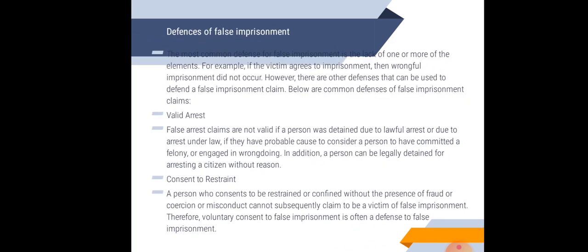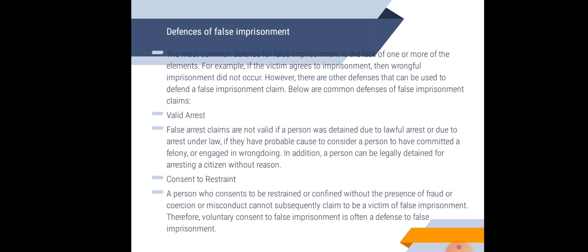The most common defense to false imprisonment is the lack of one or more elements. For example, if the victim agrees to the imprisonment, then wrongful imprisonment did not occur. However, there are other defenses that can be used to defend a false imprisonment claim. Below are common defenses. First, a valid arrest. False arrest claims are not valid if the person was detained due to an arrest under law, such as when there is probable cause to consider that a person has committed a felony or engaged in wrongdoing.